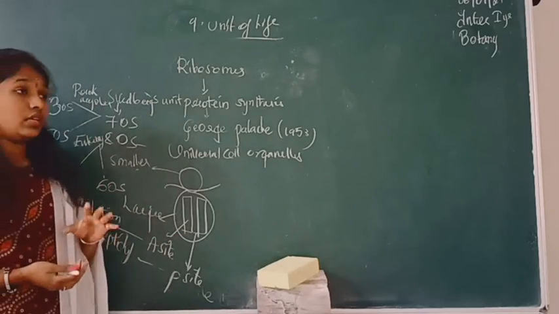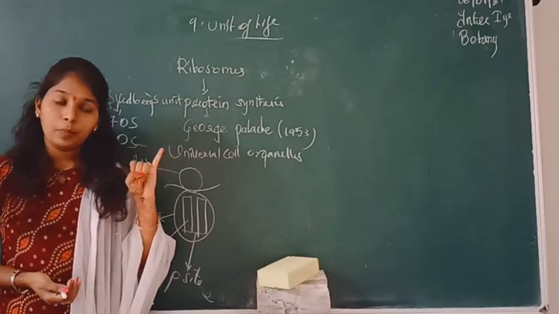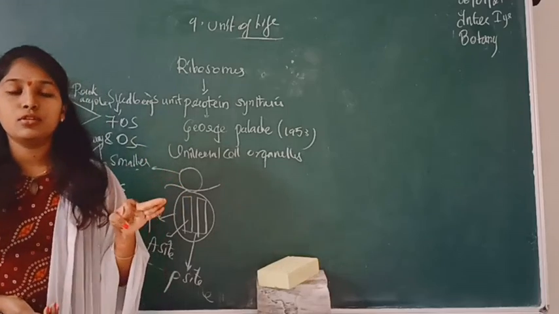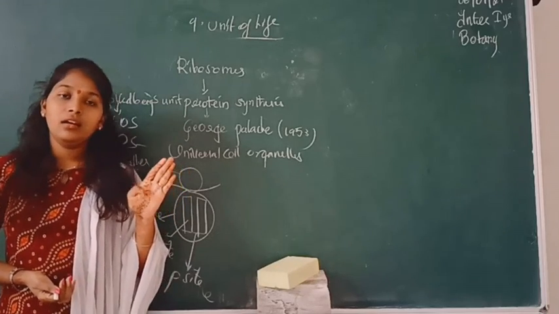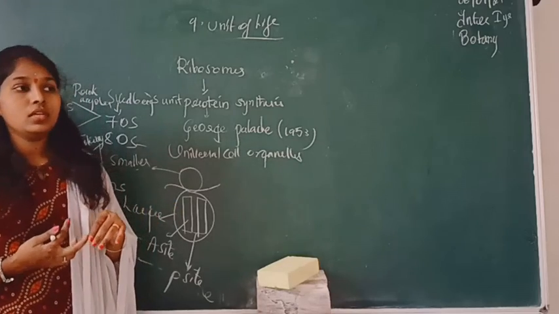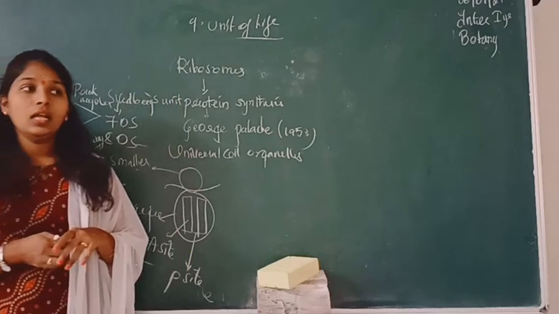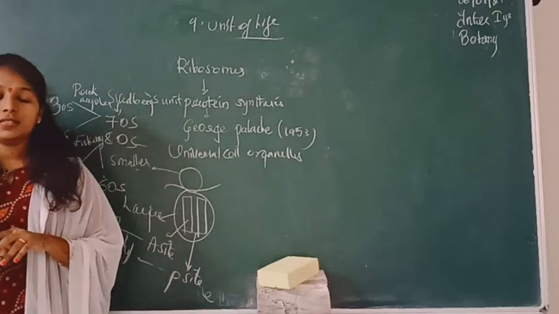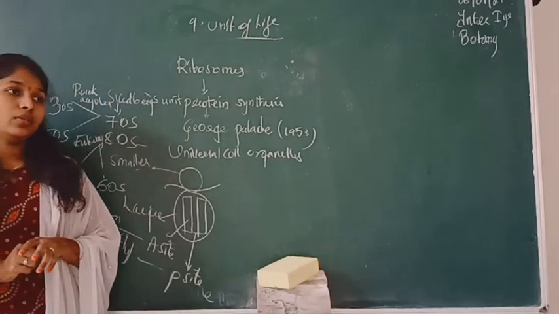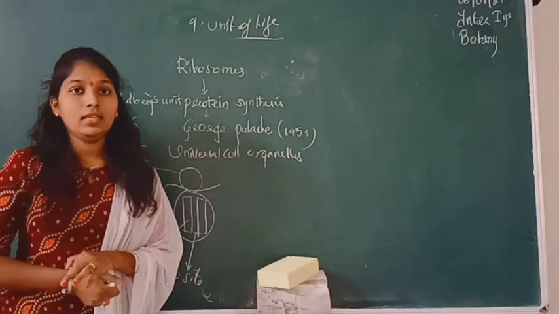So till now we have discussed the different types of cell organelles, starting from endoplasmic reticulum, Golgi complex, lysosomes, mitochondria, vacuoles, chloroplast, nucleus, chromosomes, centrioles, chromatophores, ribosomes, flagella, cilia, centrioles. So this is all about the types of cell organelles, and the next class will begin with our next chapter.